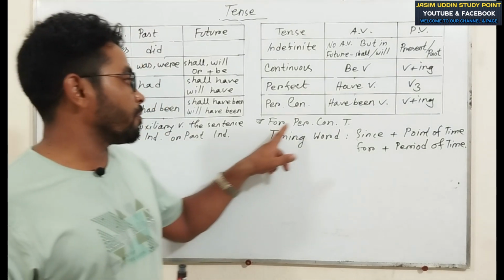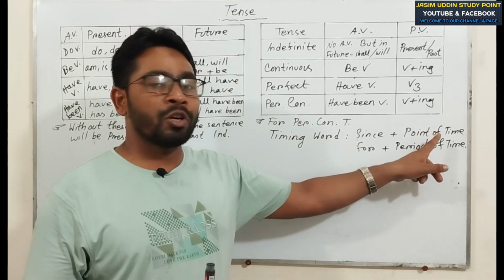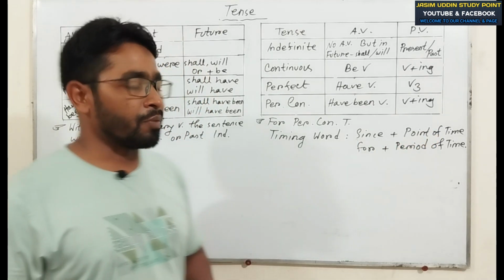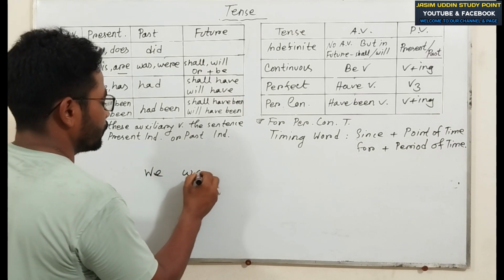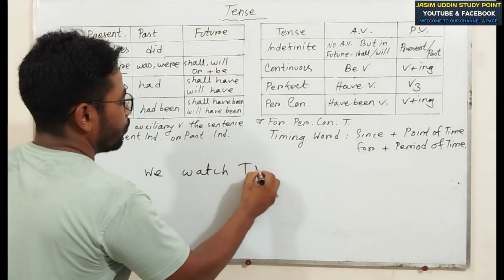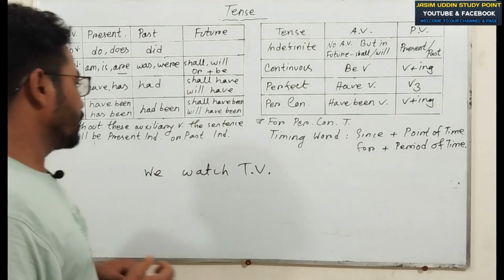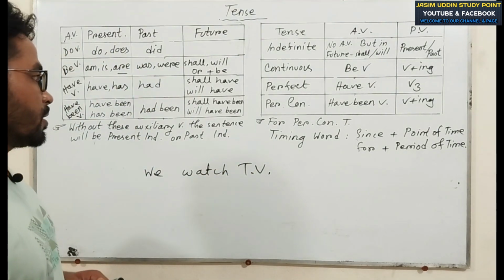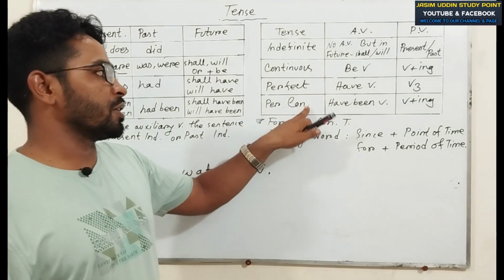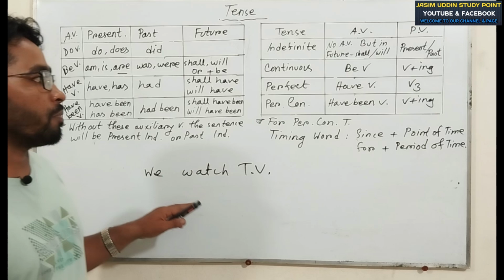My dear viewers, for perfect continuous tense, the sentence will take the timing word since plus point of time, or for plus period of time. Follow an example. We watch TV. This is a sentence, right? Now we'll identify the tense of this sentence. For perfect continuous, the sentence will take a have been verb. There is no have been verb. For this reason, it is not perfect continuous.